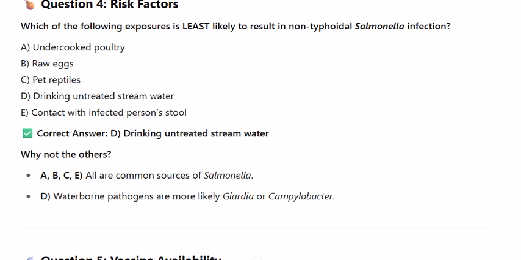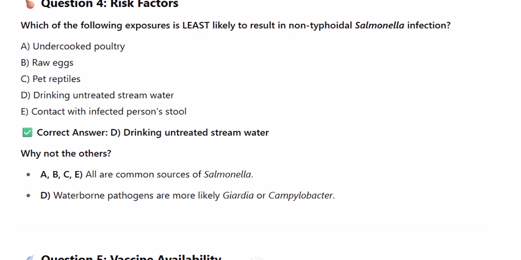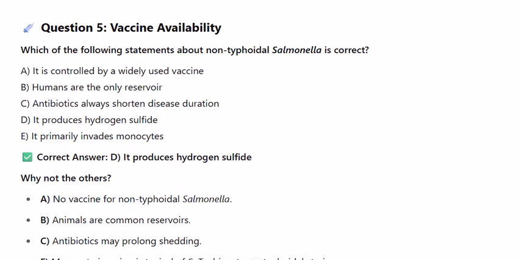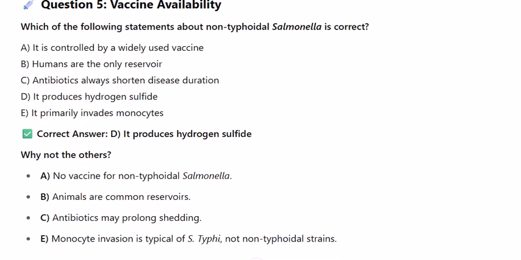Question 5. Vaccine availability. Which of the following statements about non-typhoidal Salmonella is correct? A. It is controlled by a widely used vaccine. B. Humans are the only reservoir. C. Antibiotics always shorten disease duration. D. It produces hydrogen sulfide. E. It primarily invades monocytes. Correct answer D. It produces hydrogen sulfide.